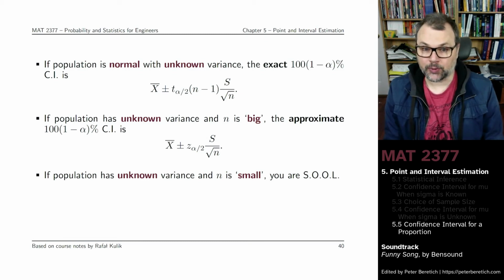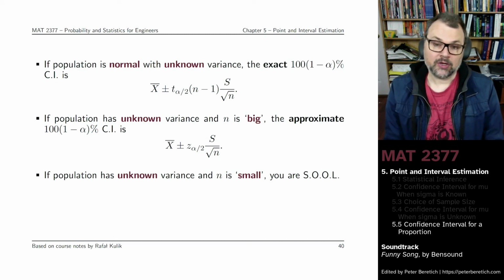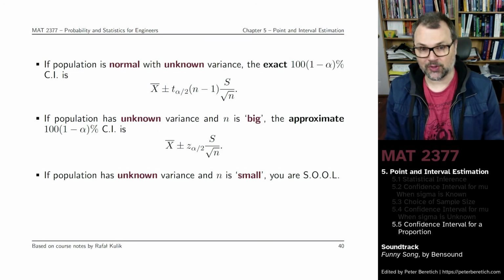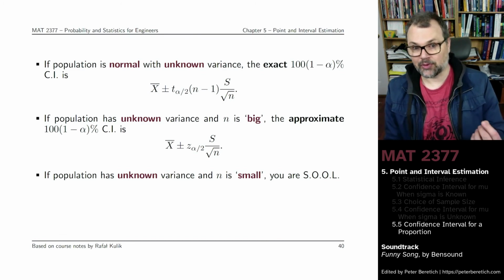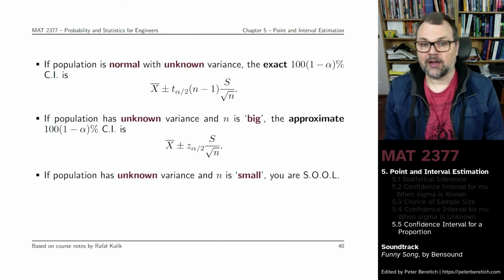The difference is you replace the critical value of the standard normal distribution by the critical value of a student t distribution with n minus 1 degrees of freedom, n being the sample size. You multiply by s instead of by sigma, right? So these are the two differences.